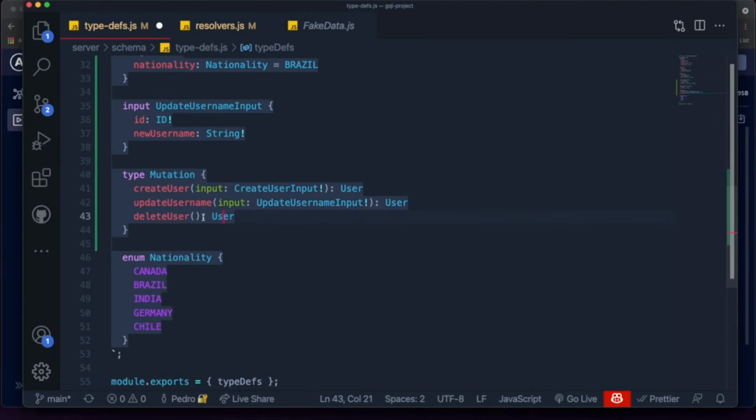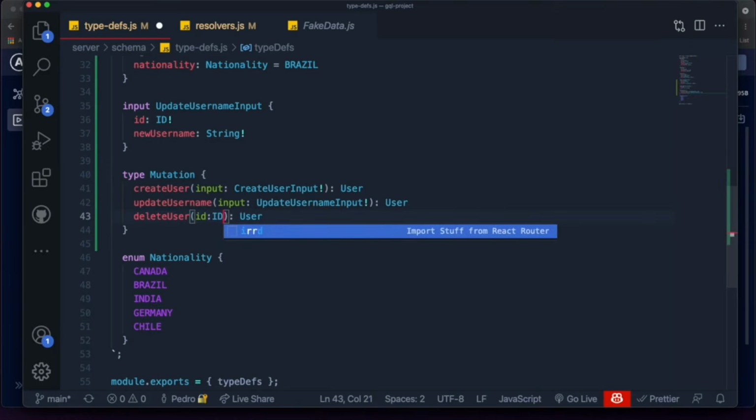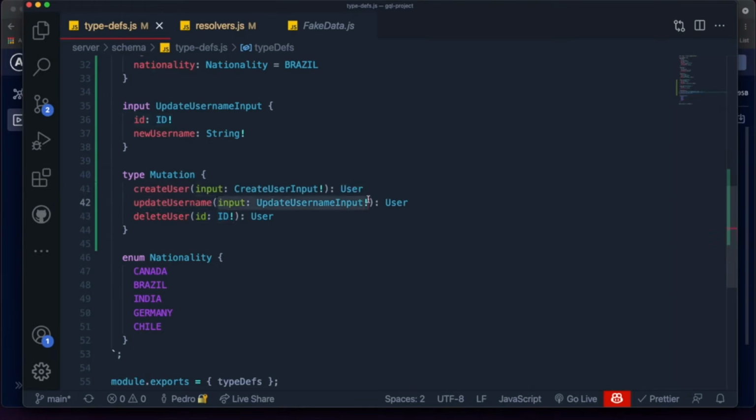But one thing I want to point out is that when you want to delete a user, usually you just have to pass an ID, right? It kind of makes sense. You just want to pass an ID and delete the user with that ID. So I'm just going to grab an ID. I don't even care to create an input because in this case it's just one field, so it doesn't really matter. We don't need to create an input type just for this.